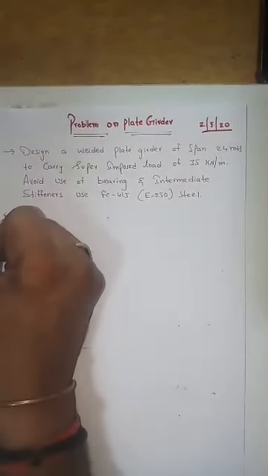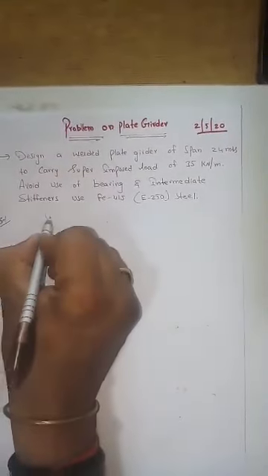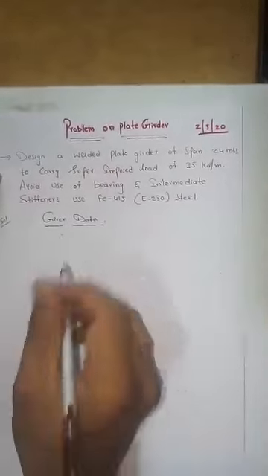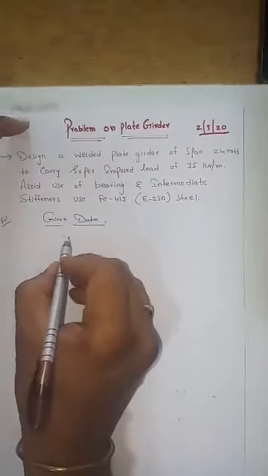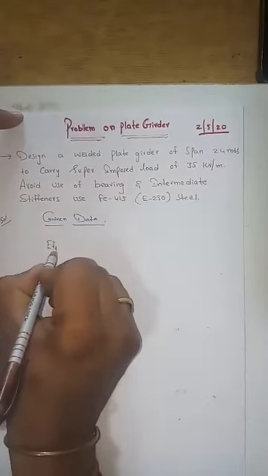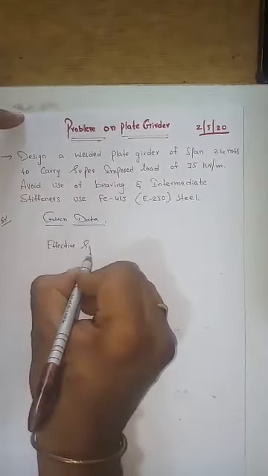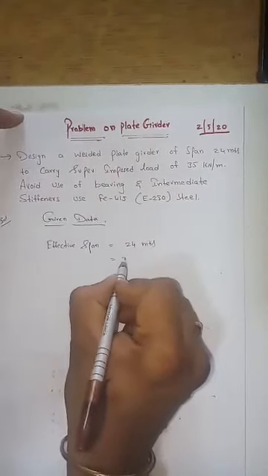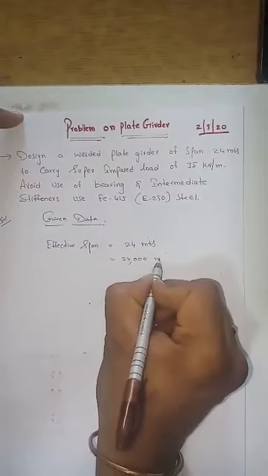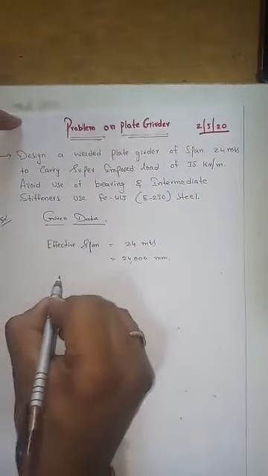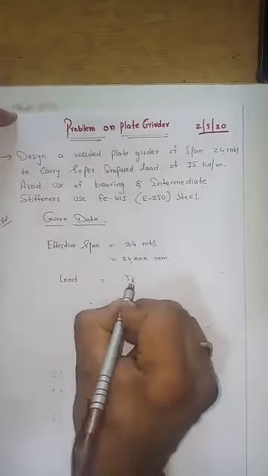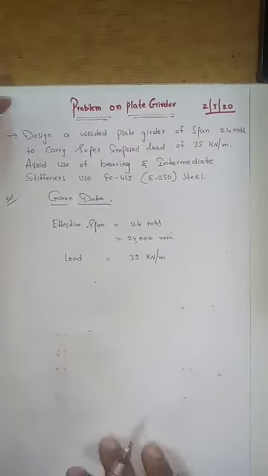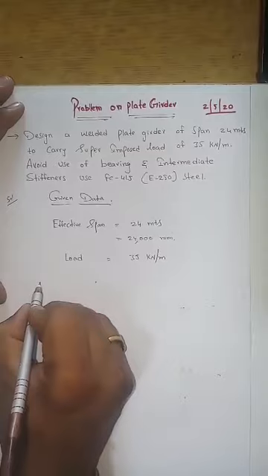So let me write down the given data. What is the data given? He has given the span, which is an effective span. Even though it is not mentioned, the effective span of the beam is given as 24 meters, nothing but 24,000 mm. And the load is given as a UDL of 35 kilonewton per meter. Based on this, we need to start analyzing, right?